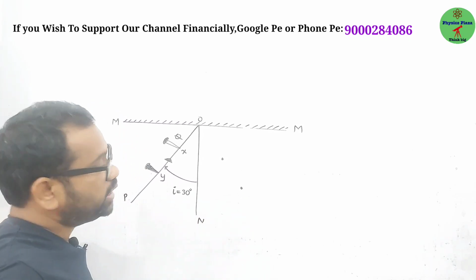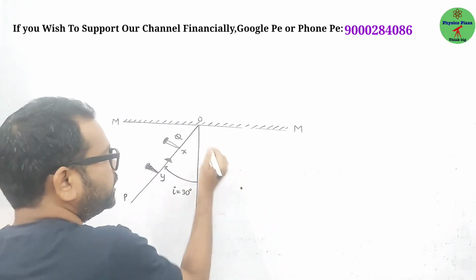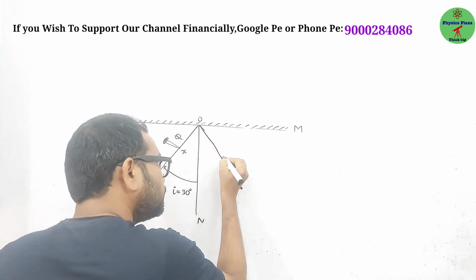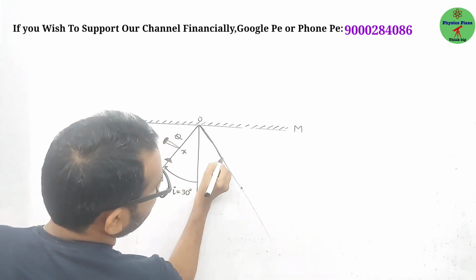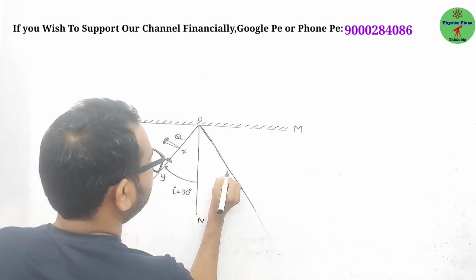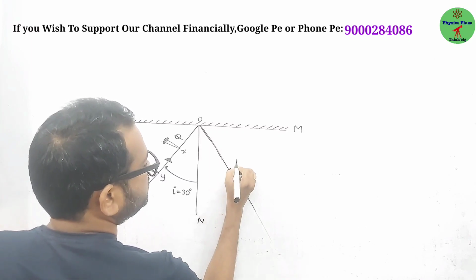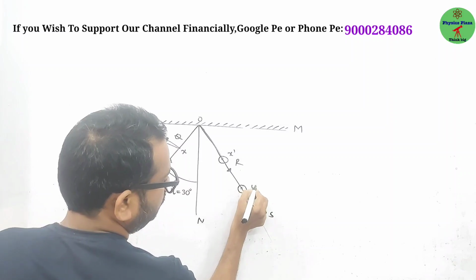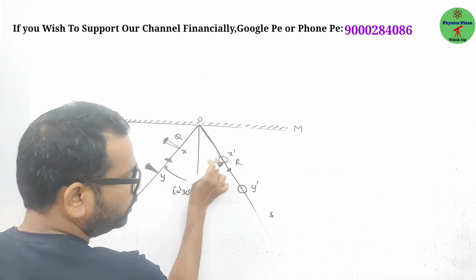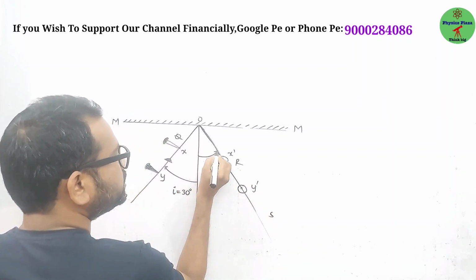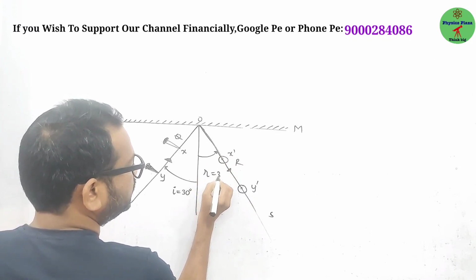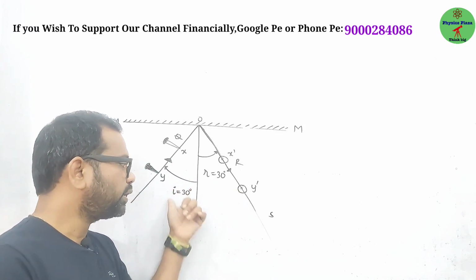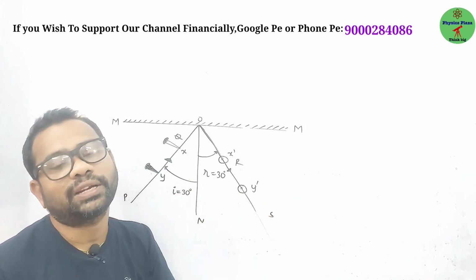Now take a scale and try to join here. Let me draw. This is how you join. This will be the reflected ray RS, and this will be the Y dash. Now this will give you the reflected ray, and if you measure this angle, you will get 30 degrees. Same thing you can try with 35, 40, 50, 60 degrees, anything you will get.